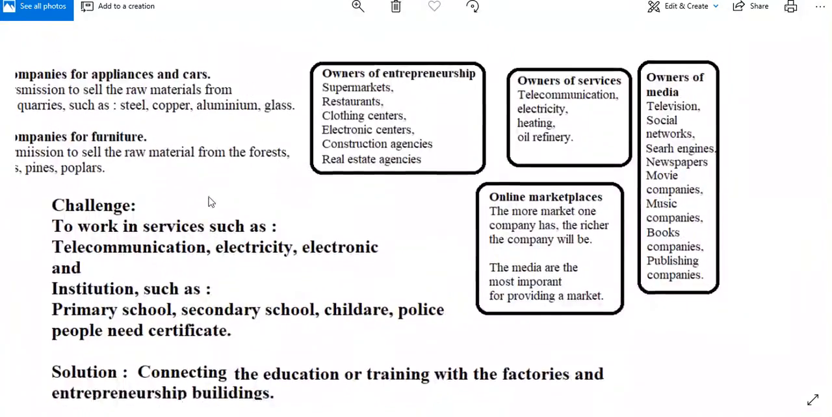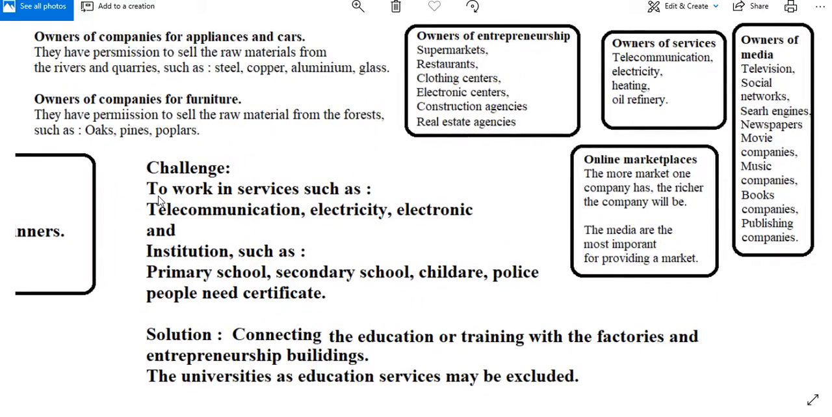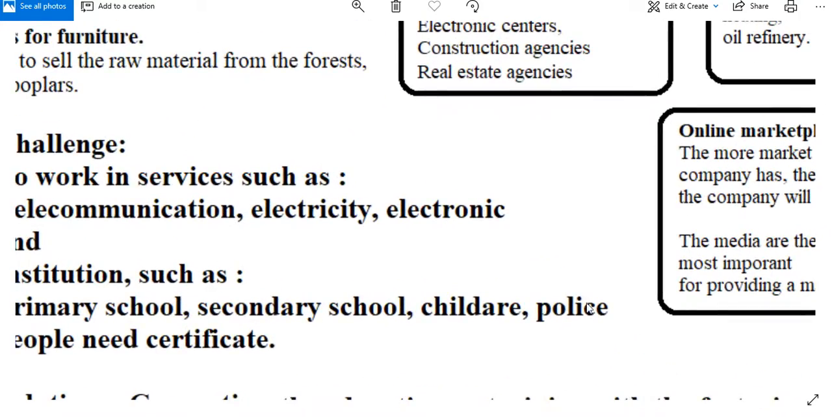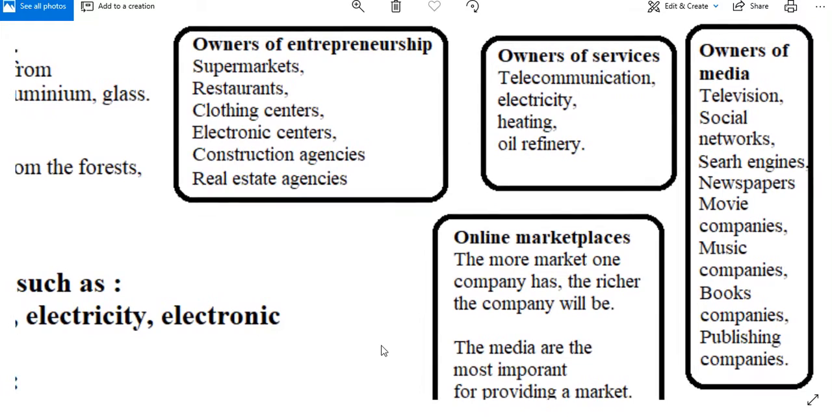Owners of entrepreneurship. The high class includes the owners of the entrepreneurship, such as supermarkets, restaurants, clothing centers, electronic centers, construction agencies, real estate agencies, owners of services. The high class includes owners of services, such as telecommunication, electricity, heating, oil refinery.